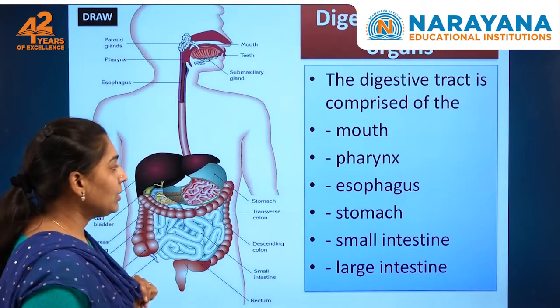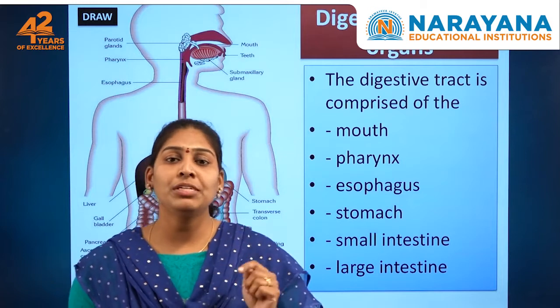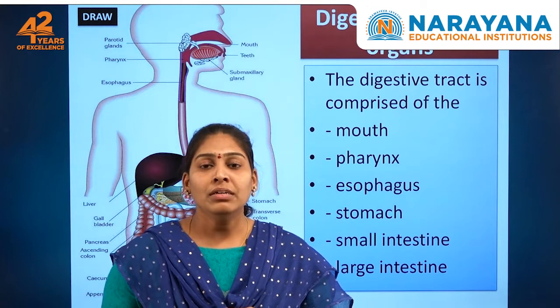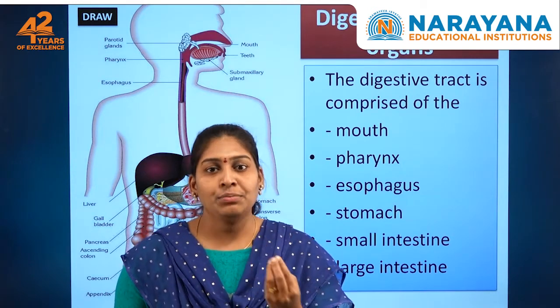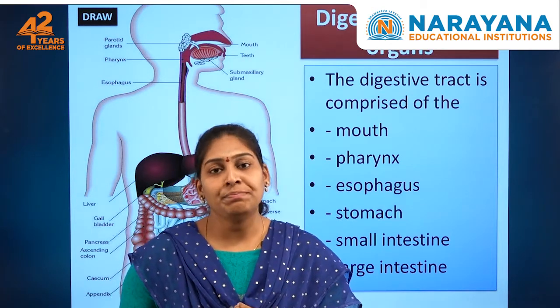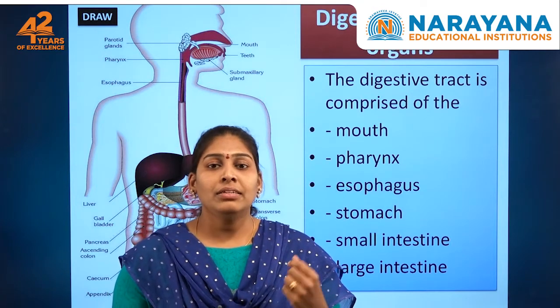The digestive system has 4 steps involved in the digestion process. The first is taking food into the mouth cavity, which is ingestion.